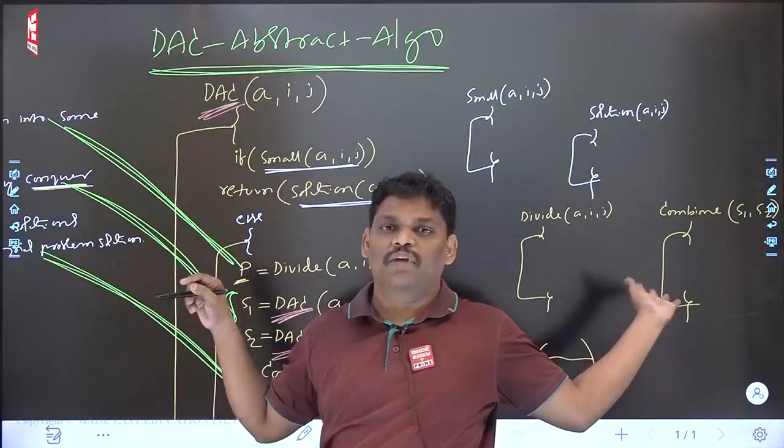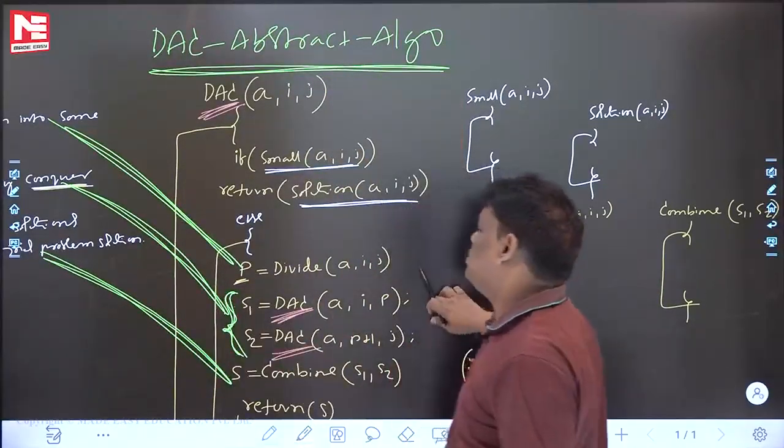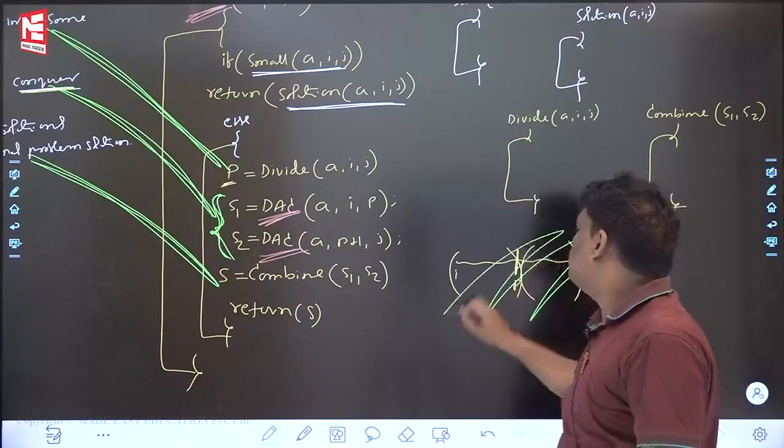Code I cannot write. When you cannot write code, this is called divide and conquer abstract algorithm, right? Please be careful, it will change from problem to problem. Now, one more interesting question I want to say to you.